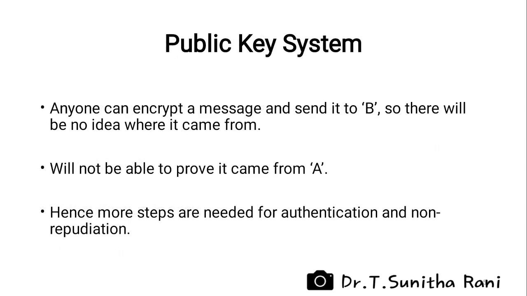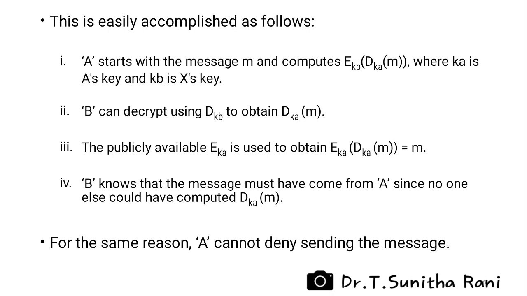In a public key system, anyone can encrypt a message and send it to B. B will not have any idea where it came from. It is difficult to prove that it came from A. Hence, more steps are needed for authentication and non-repudiation. This can be achieved with the following 4 steps. When these 4 steps are followed, A cannot deny having sent the message.